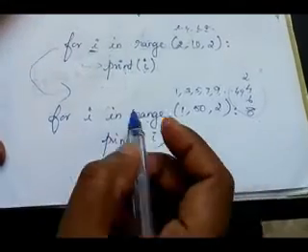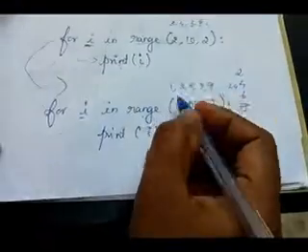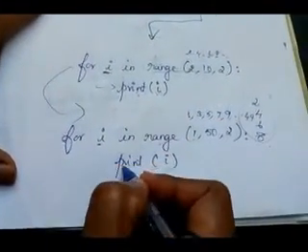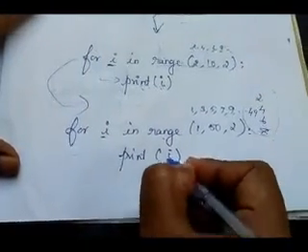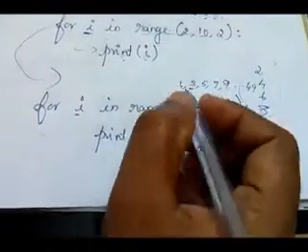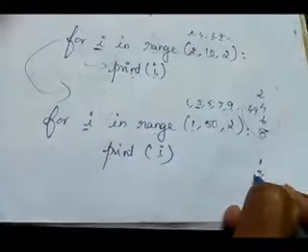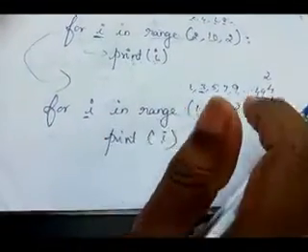Understand? So this I takes the values from this list one by one. First I takes the value 1. Then it comes to the body of the loop. Then print I. The value is what? 1. Then next time it takes the next value, 3. I has the value 3, so it prints the value 3. Understand? It keeps repeating till the end of the list.